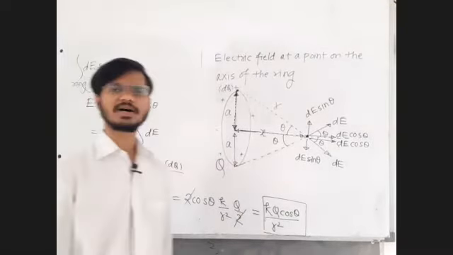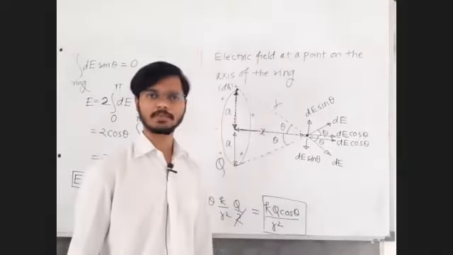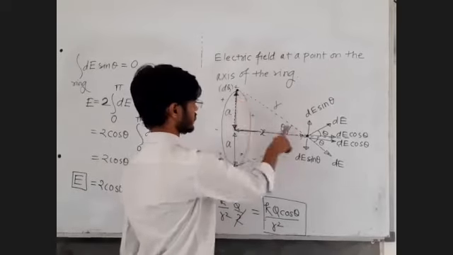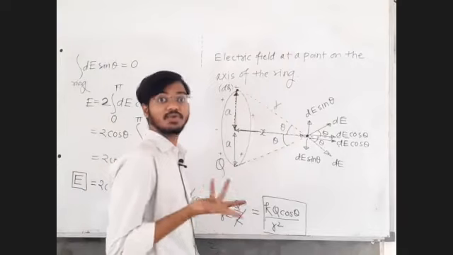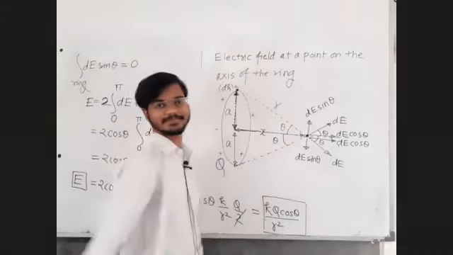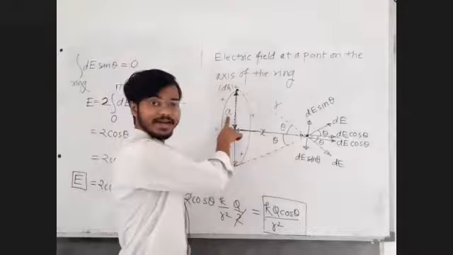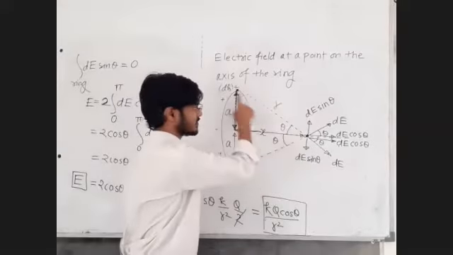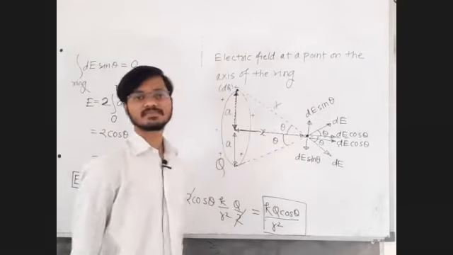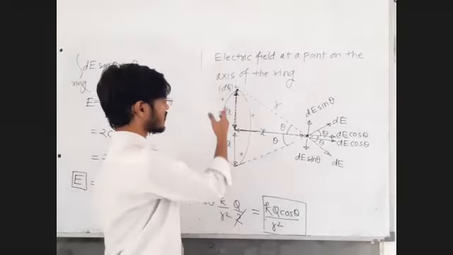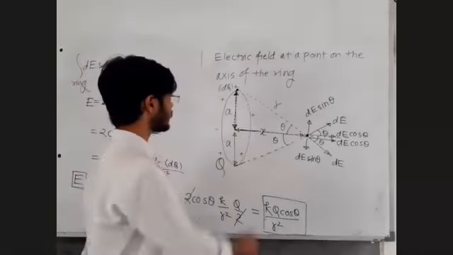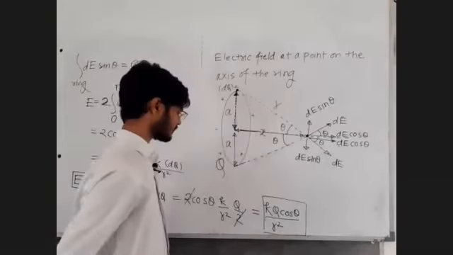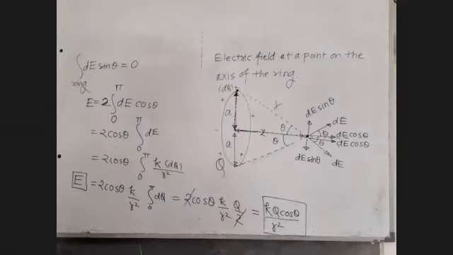Fine. kQ cos theta upon r square. k can be replaced by 1 upon 4 pi epsilon 0. r is the slant distance, not the radius. Now we cannot be confused between radius and small r. Deliberately I call the radius small a, so that there is no confusion between the radius and the slant distance r. Call the radius a, and the slant distance small r. kQ cos theta upon r square.